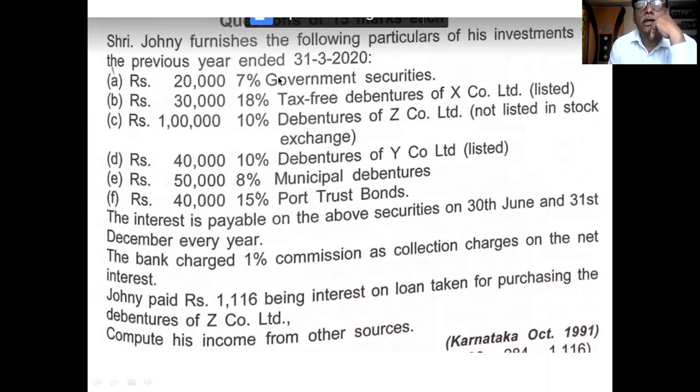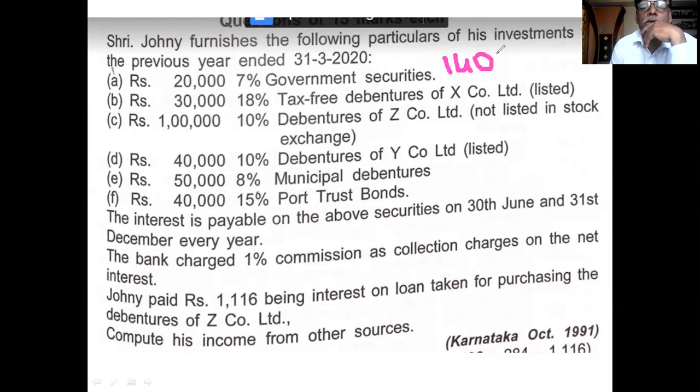Yesterday you calculated. Once again I take this problem. On 20,000, all these are investments. Therefore, you calculated 7% on 20,000. Its answer is 1,400.